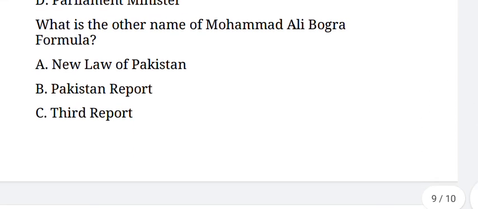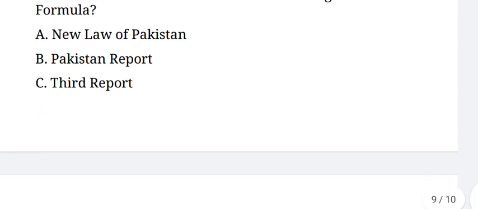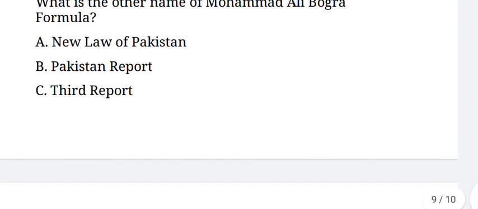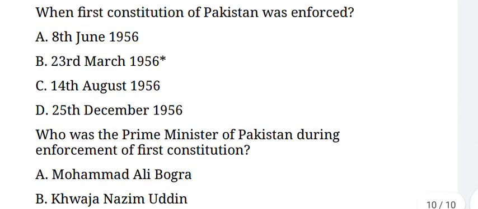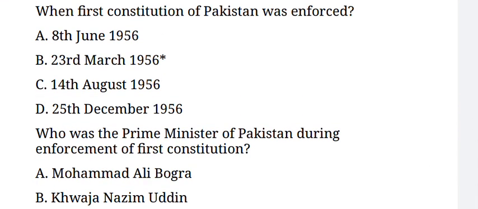Next question. What is the other name of the Muhammad Ali Bogra formula? Its answer is option D, Constitution formula. Next question. When was the first constitution of Pakistan enforced? Its answer is option B, 23rd March 1956.